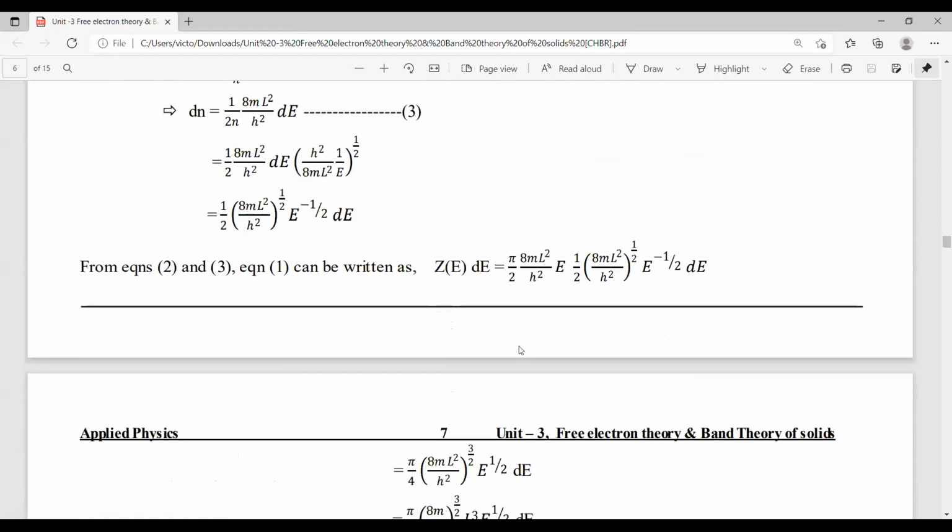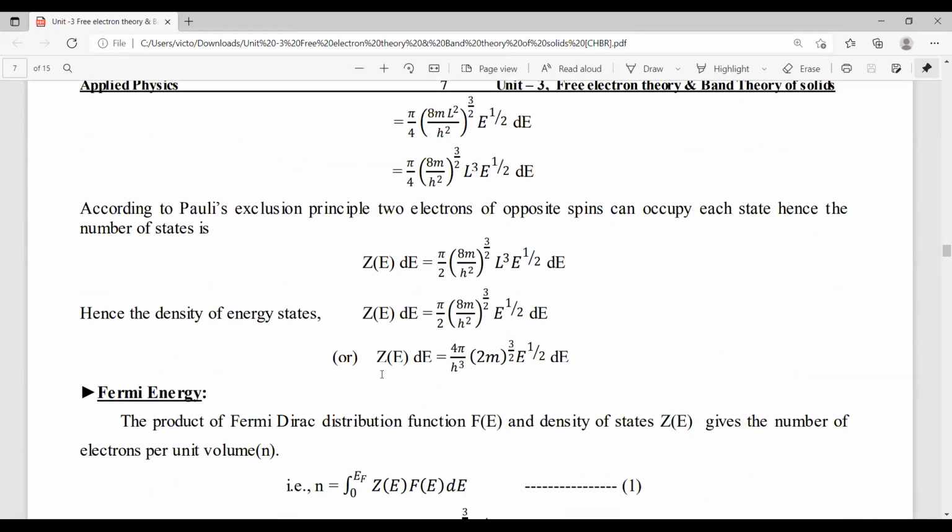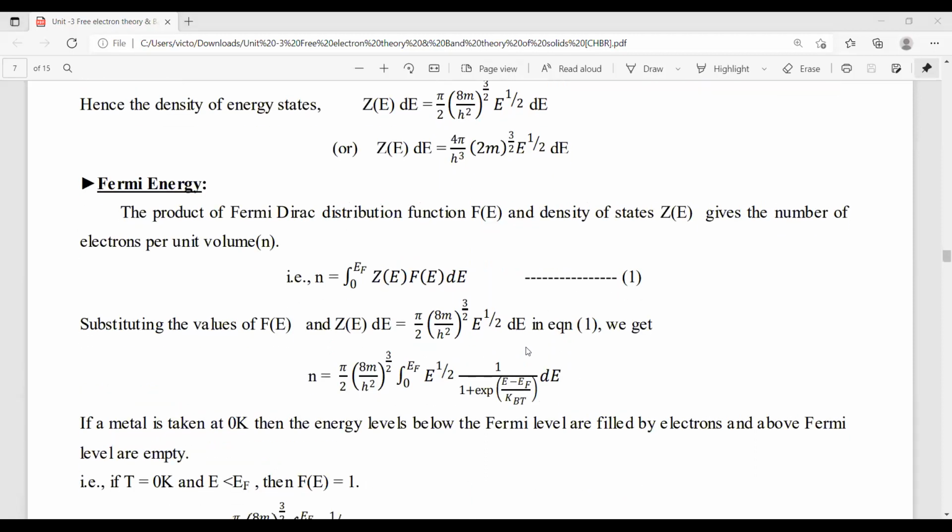So the expression for the density of states is Z(E) dE equal to 4π by h cube, 2m whole power 3 by 2, E power 1 by 2 dE. Now, the next concept is Fermi energy.